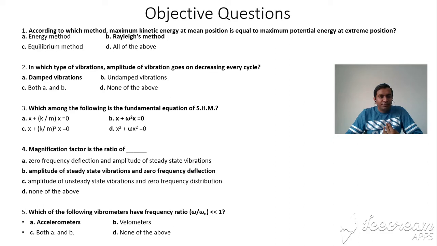Fourth, the magnification factor is the ratio of amplitude of steady state vibration and zero frequency deflection, which is the right answer. Fifth question, which of the following vibrometers has a frequency ratio omega by omega n less than 1? Accelerometer. Obviously the accelerometer has a frequency ratio less than 1.